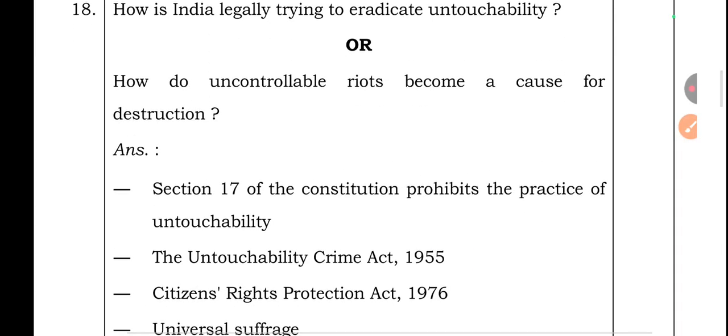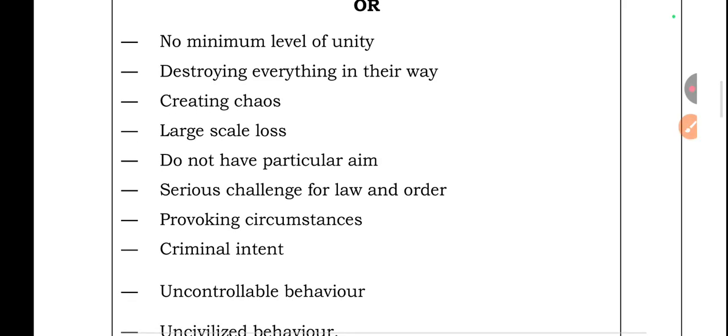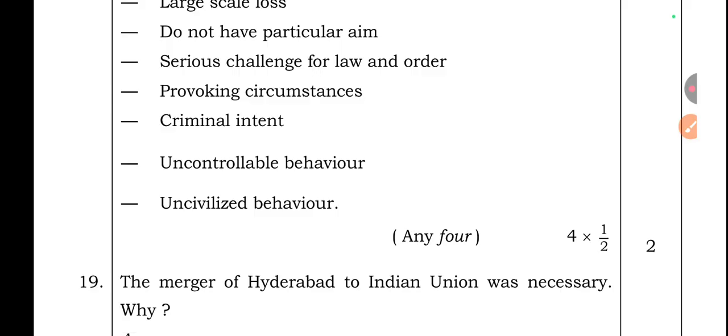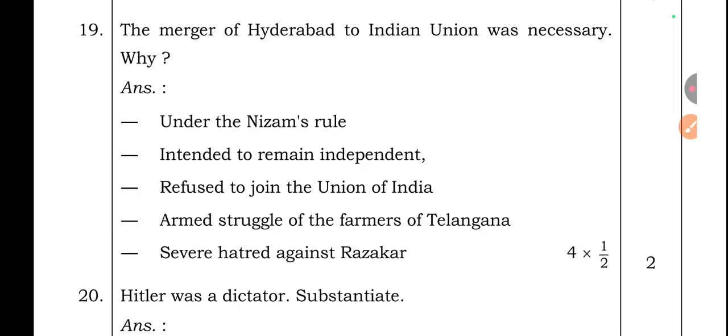How do uncontrollable riots become a cause for destruction? Answer: no minimum level of unity, destroying everything in their way, creating chaos, large scale loss, do not have a particular aim, serious challenge for law and order, provoking circumstances, criminal intent, uncontrollable behavior, uncivilized behavior. Question number 19. The merger of Hyderabad to the Indian Union was necessary. Why?